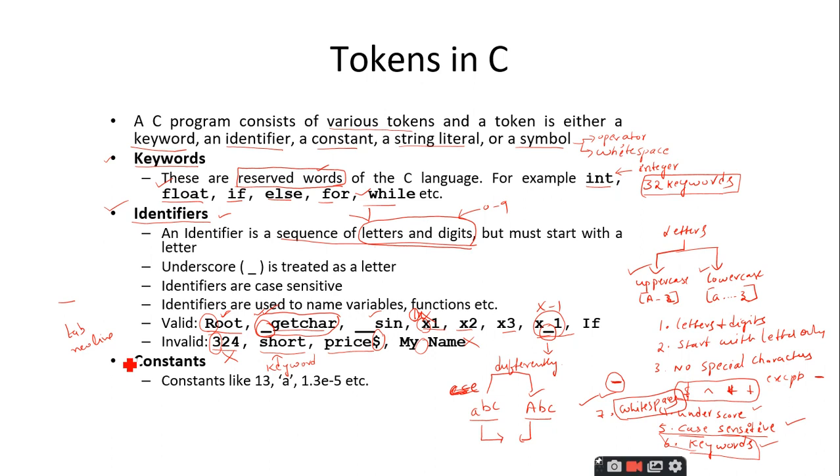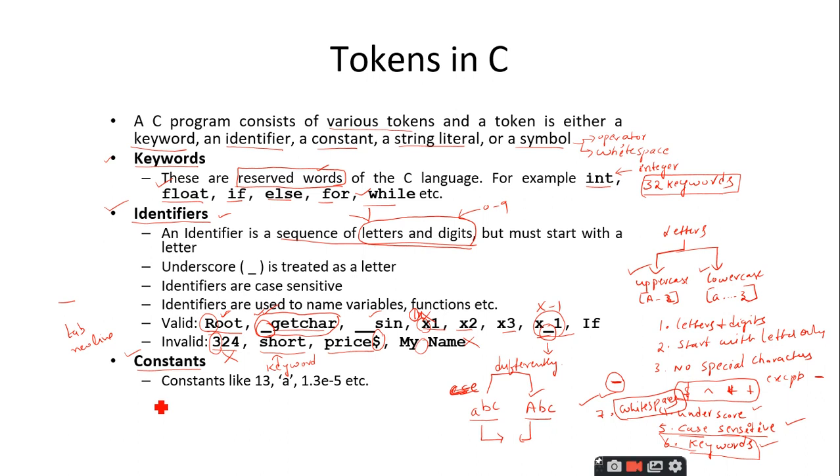And the next token we are going to discuss is the constants. By this name you can understand that it is a constant. That means you are going to make that value constant throughout the program. When the user tries to change the value of a constant, it will give an error. That is the meaning of constant. It has the same value throughout the program. That is the meaning of constants.